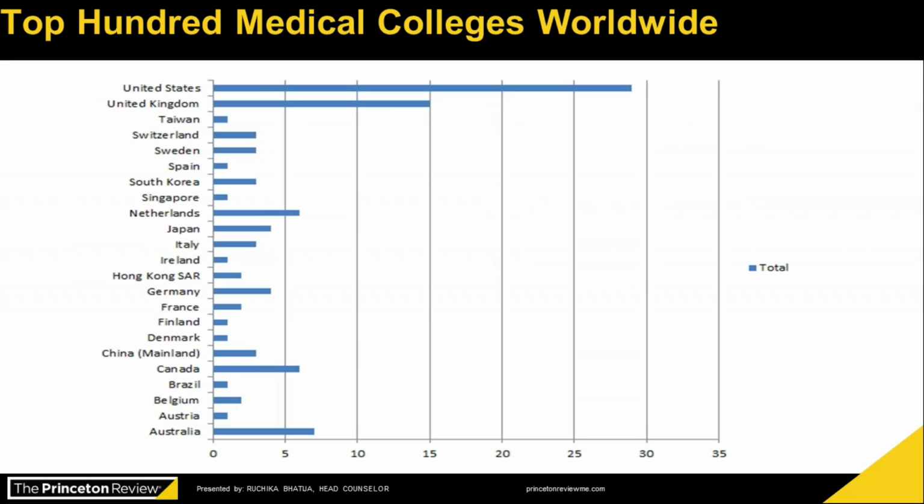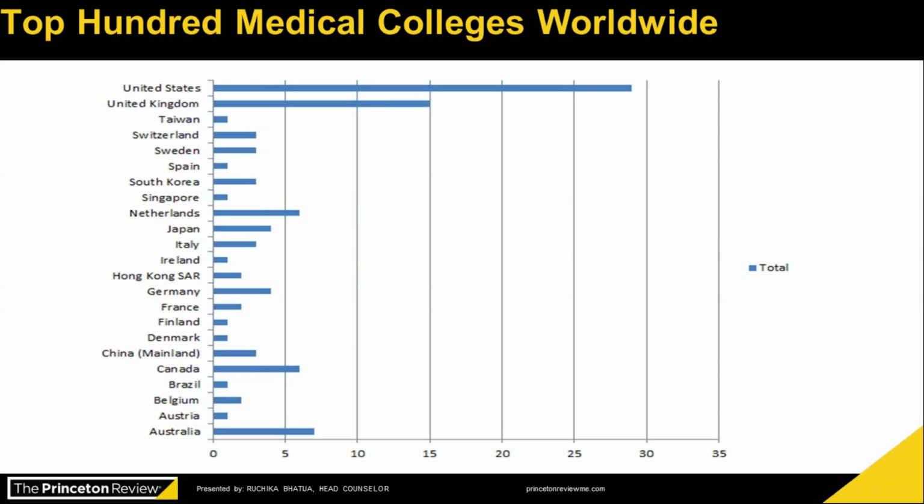In my last webinar also, I have covered and shared this statistic with you, wherein I have taken out the ranking of top 100 medical colleges across the globe. This data is as per QS ranking, wherein you can see that most of the universities in QS ranking are from USA, followed by the UK.